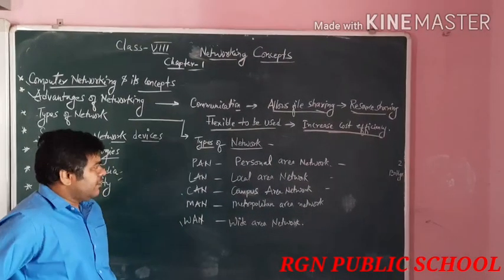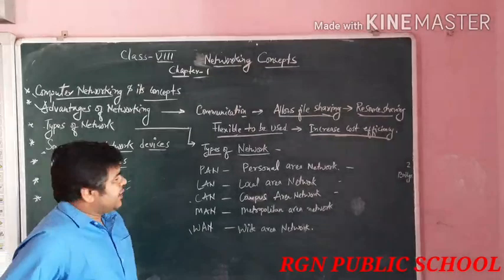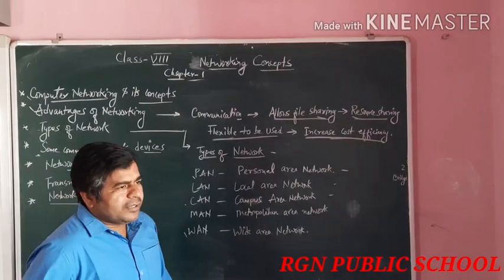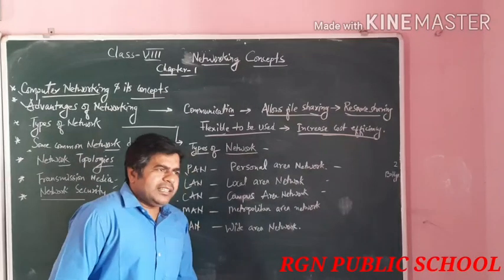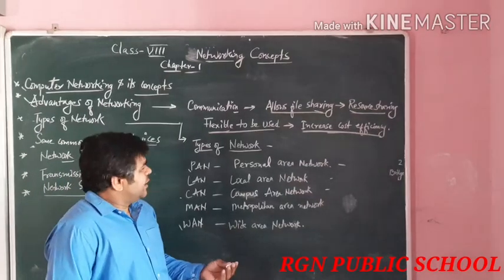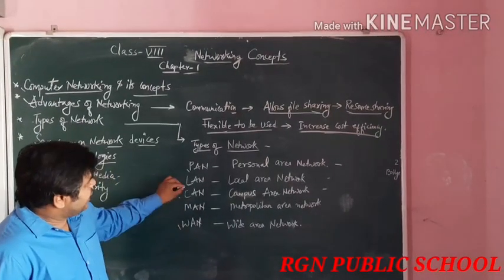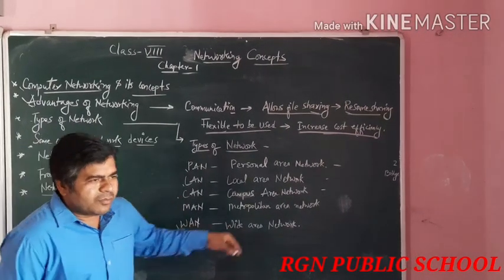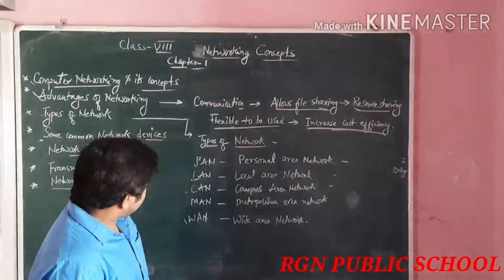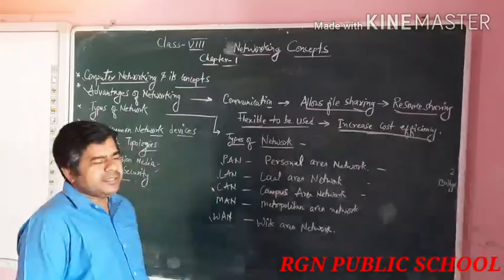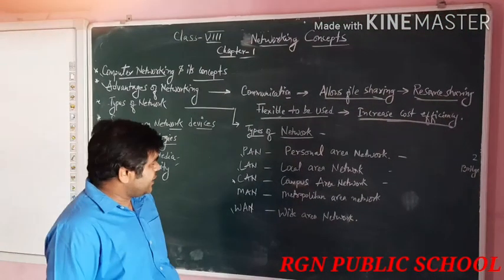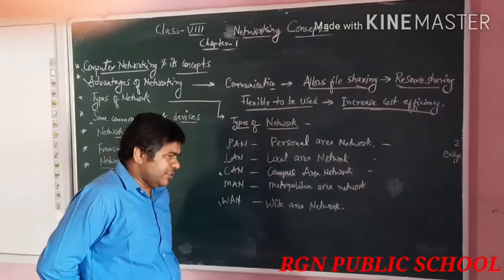Now, students, we have discussed what is personal area network. Personal area network is basically connected with one or two computers in a network. Now, local area network is a combination of up to 100 computers. It is also used in organizations or school institutions.